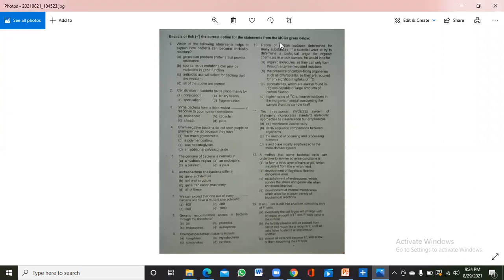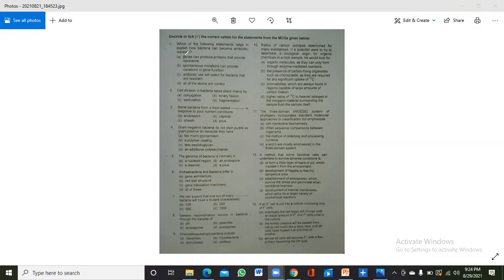These are the MCQs I have taken from a book. Some MCQs are very easy, some are a bit technical and conceptual, so you will enjoy it a lot. The first MCQ is: which of the following statements help to explain how bacteria can become antibiotic resistant? It is about the resistance to an antibiotic that is established by the bacteria, so how will it get resistant.